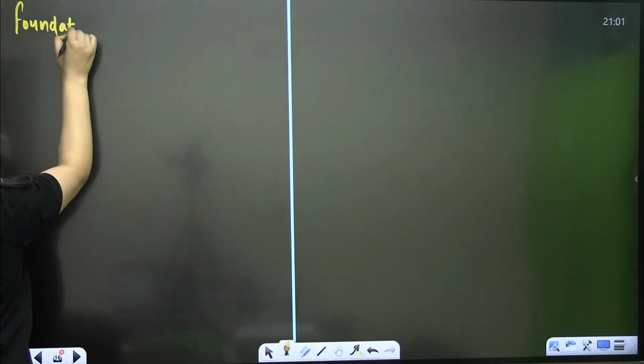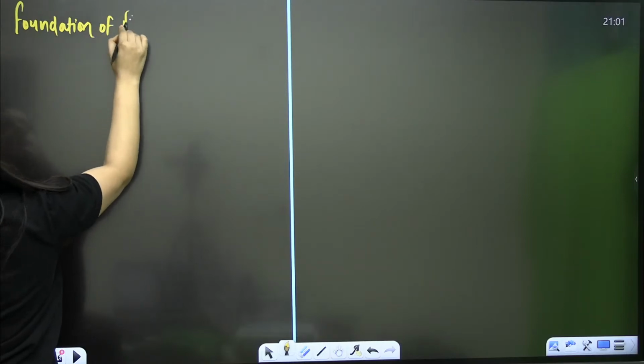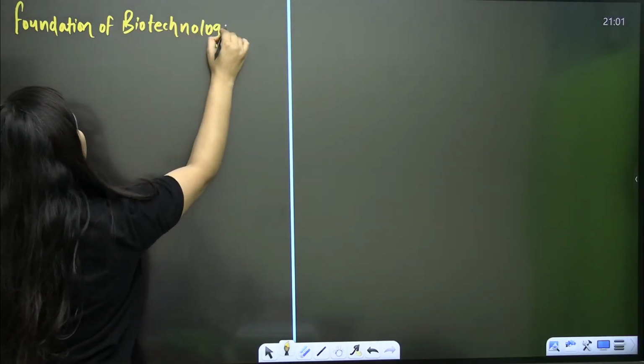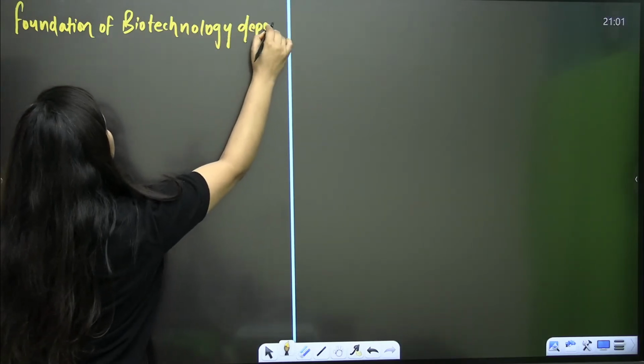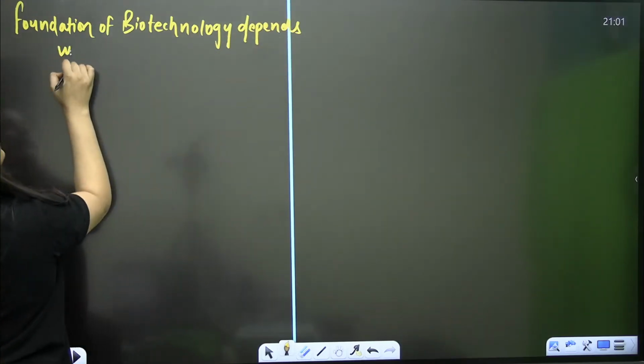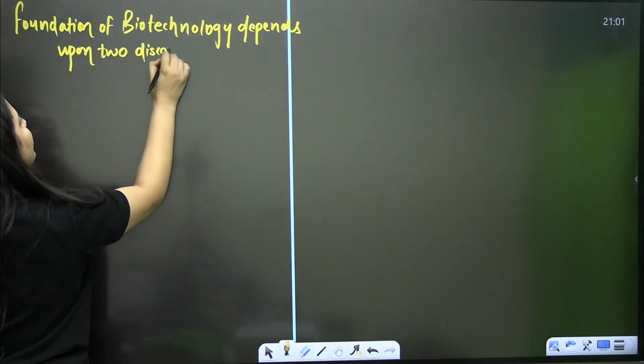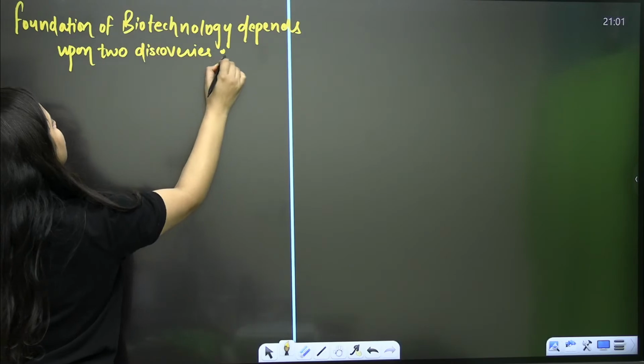Foundation of biotechnology depends upon two discoveries. Are you getting it? It depends upon two discoveries.